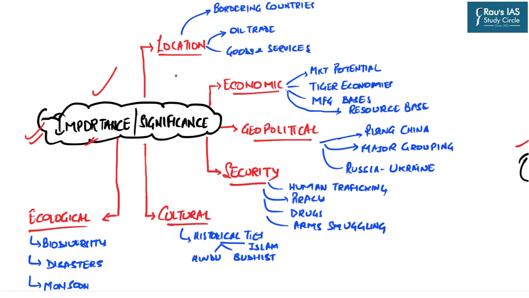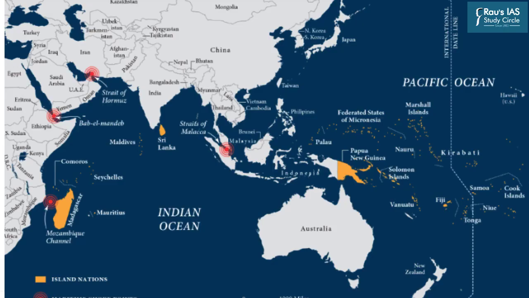The first important thing in this regard is the strategic location of the Indo-Pacific region. Because of its strategic location, this region has nowadays become very significant for global geopolitical analysis. First of all, you need to understand that the location of the Indo-Pacific region is such that it is bordered by some of the fastest growing countries across the world. It has China, it has India, it has Asian economies as well as the African region.